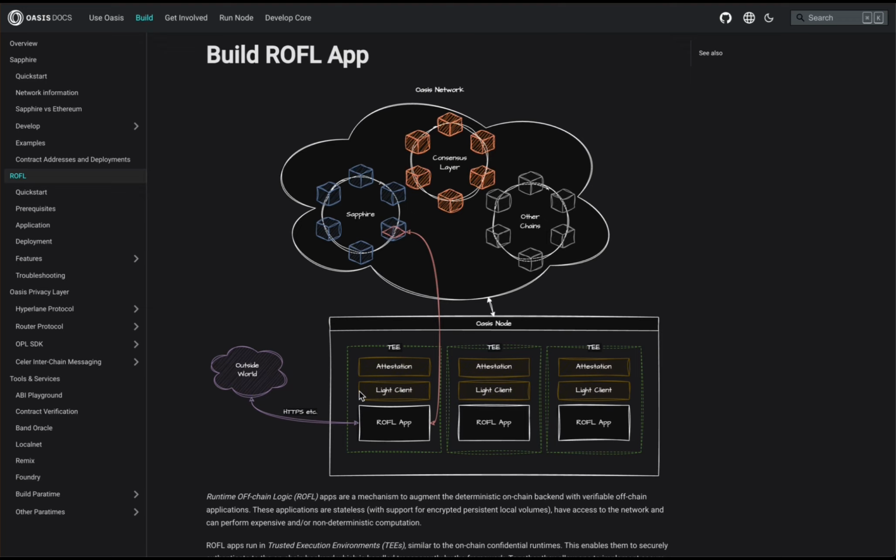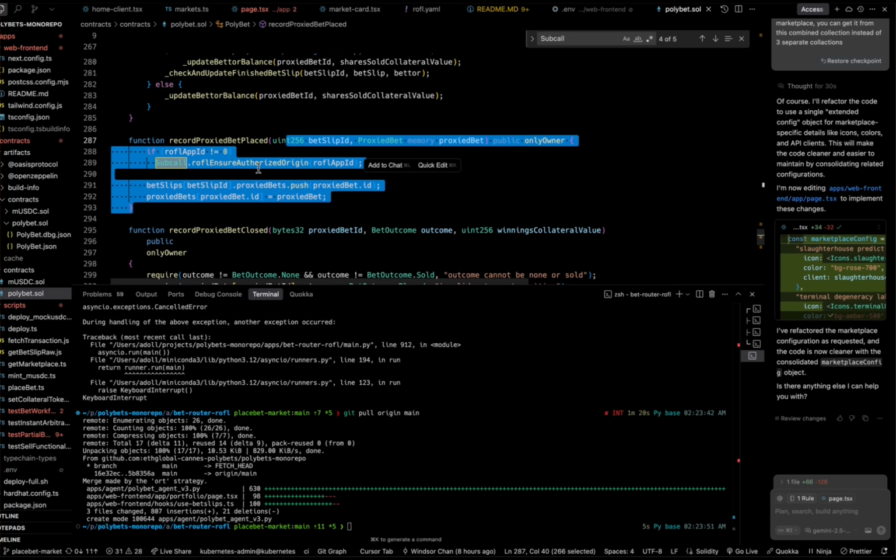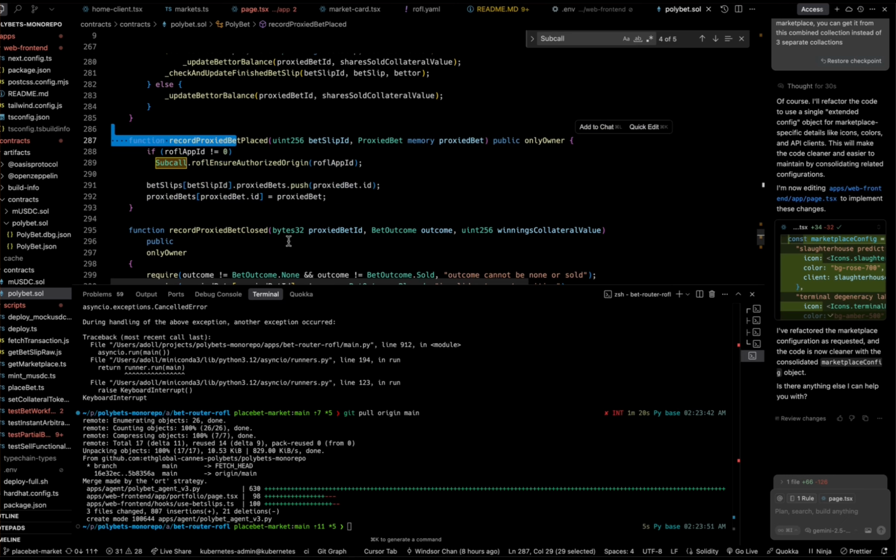Although the bet routing logic is a Python app, it's running in a trusted execution environment as a ROFL app on Oasis, which means that we can't tamper with it. And there's auth checks that exist inside of the contract to ensure that only the bet router can modify most parts of the contract.